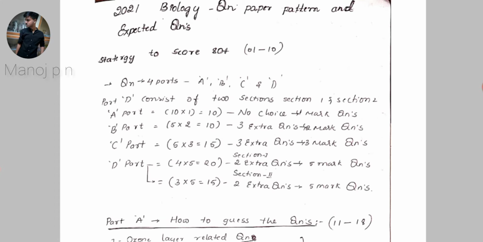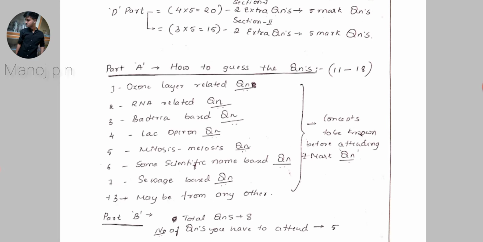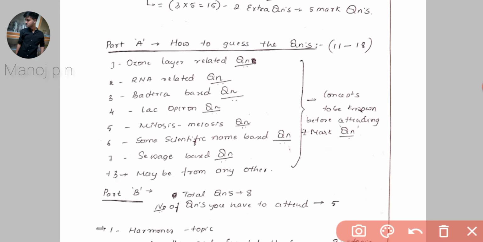In part A, the questions begin from 1 to 10, and there are 10 questions, and you have to attend all 10. There will be no choice, and questions may be asked from anywhere in your textbook. These are the topics I have observed in the past 4 years' question papers which appeared most of the time, so I have collected these topics for 1 mark questions.